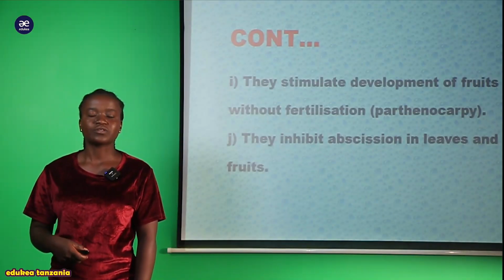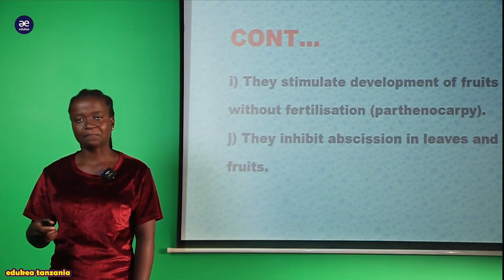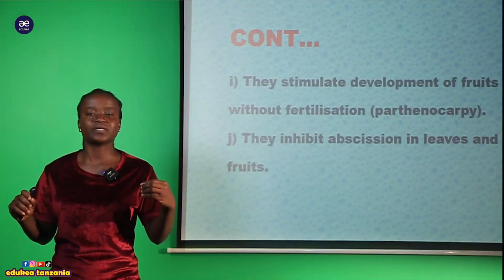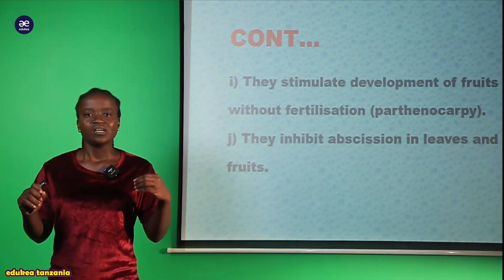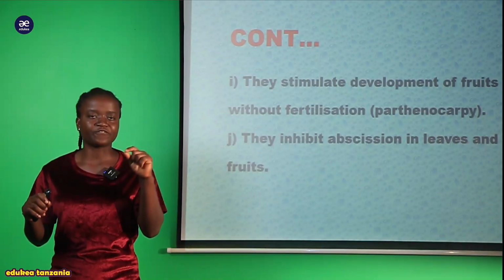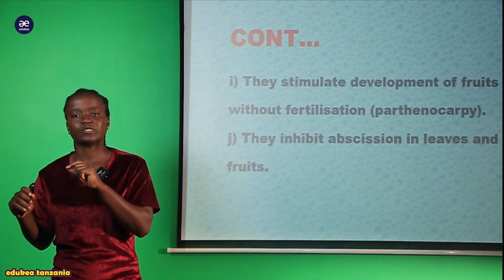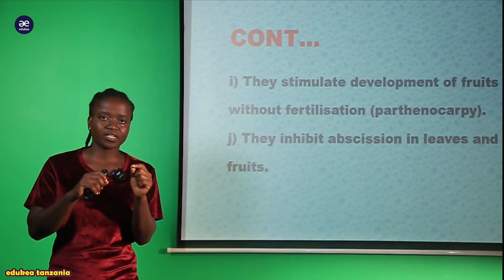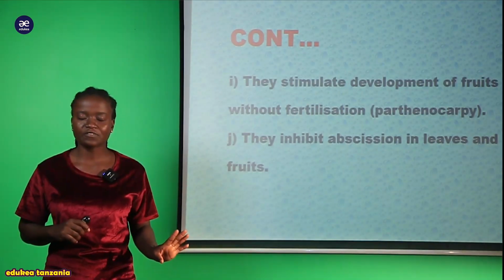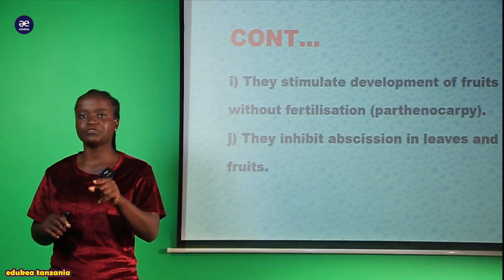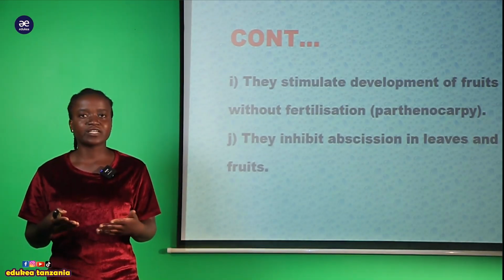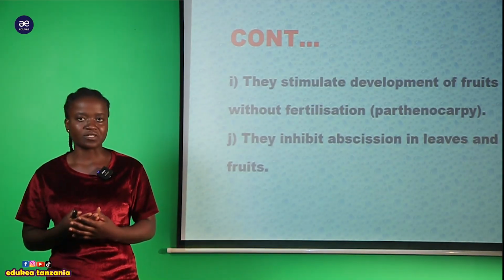Thereby, it will cause the fruit to develop without pollination, that is the transfer of the pollen grain from the anther of a male flower to the stigma of the female flower. So in parthenocarpy, we only introduce the auxin hormone within a plant. Thereafter is whereby we can see the fruit within a plant.